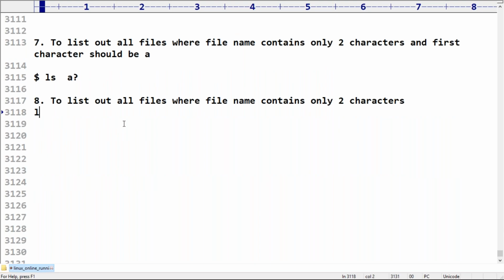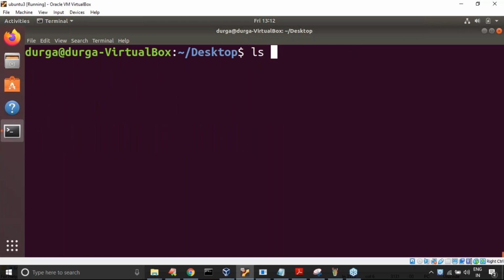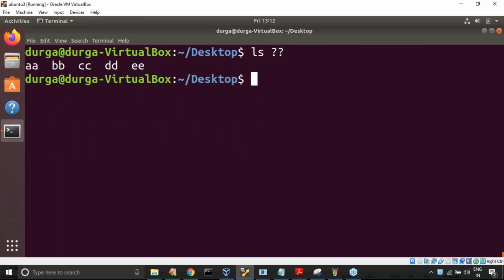Only two characters: ls ??. Now observe, am I going to get it or not? aa, bb, cc, dd, ee: all these files contain only two characters. Remember, a question mark means one character, and that character can be anything.